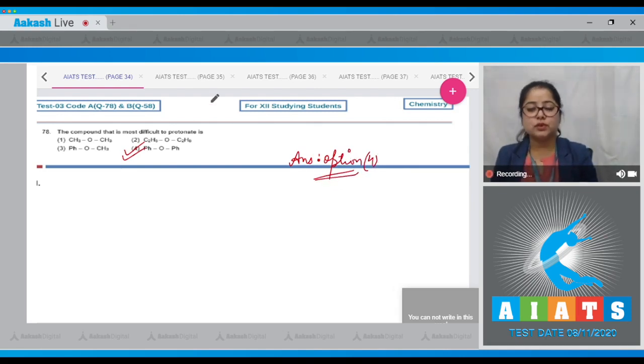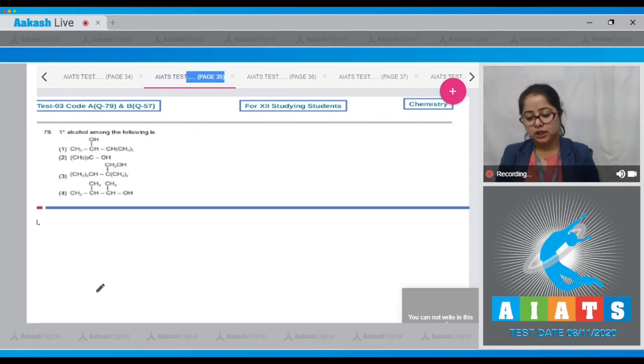Moving to next question students, which is question number 79. Let's read the question. 1-degree alcohol among the following is? So students, for this question we need to know that if the OH group is attached to the primary, that is 1-degree carbon, the alcohol is called primary or 1-degree alcohol.